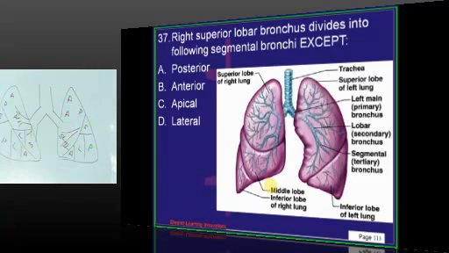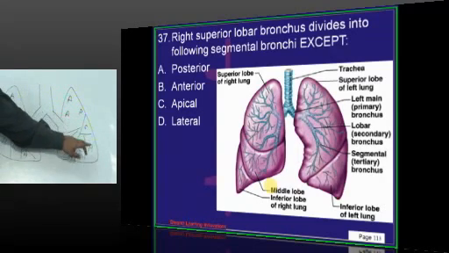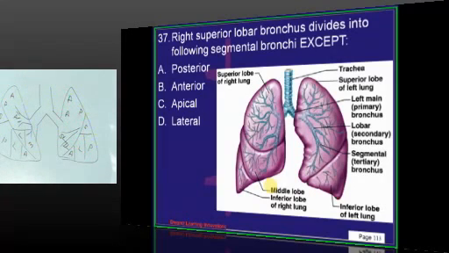So here we have said right superior lobar bronchus. It is giving rise to apical, posterior, anterior. Lateral and medial are the bronchi of middle lobar bronchus. So here you have to remember that there are 10 bronchopulmonary segments. On the right side, apical, posterior, anterior. Middle lobe contains lateral, medial. Lower lobe contains superior basal, medial basal, anterior, lateral and posterior basal. Whereas on the left side, upper lobe contains apical, posterior, anterior and two lingular, superior lingular, inferior lingular. Lower lobe contains superior basal, medial basal, anterior basal, lateral basal and posterior basal.